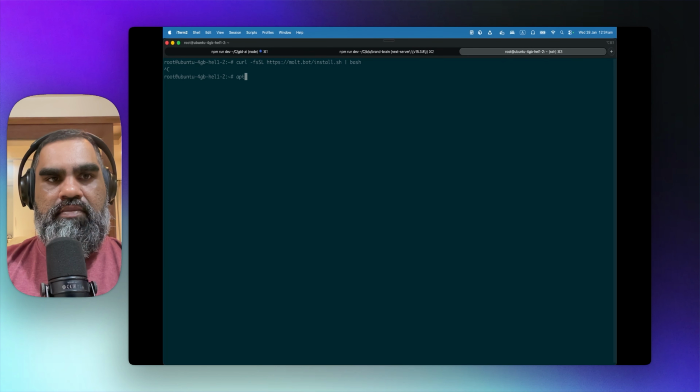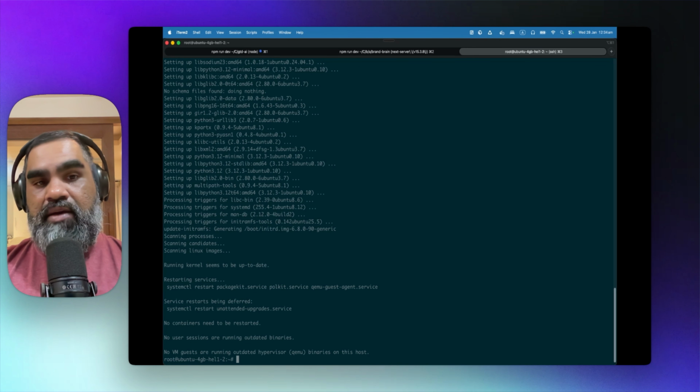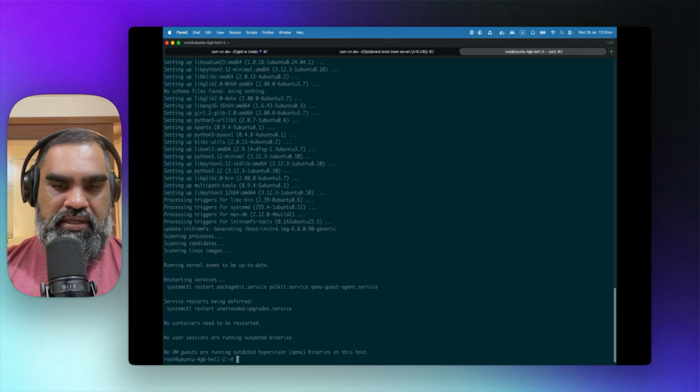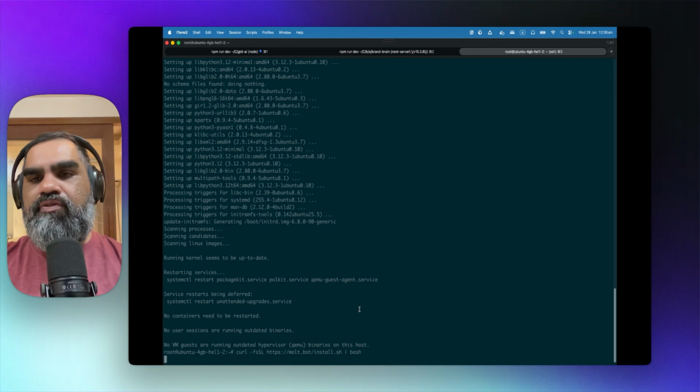We need to upgrade. Why? We have gotten a brand new machine, so we are just making sure that it is upgraded and has the latest version of software on it before we start installing Maltbot. So that is the command that we got from the documentation. Enter that. It's taking a while. Let's wait for that to finish.